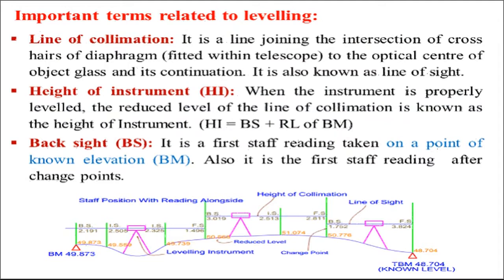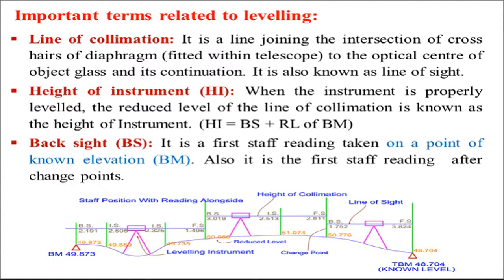Next one, important terms related to leveling. First one is the line of collimation, also known as line of sight. It is a line joining the intersection of crosshairs of the diaphragm fitted within the telescope to the optical center of the object glass and its continuation. It is also known as line of sight.